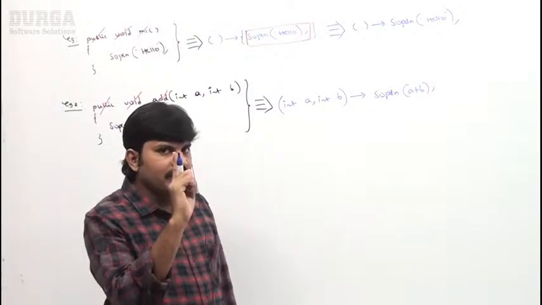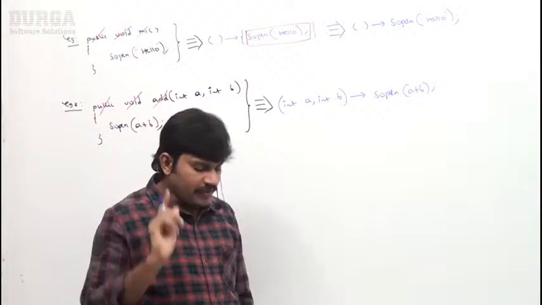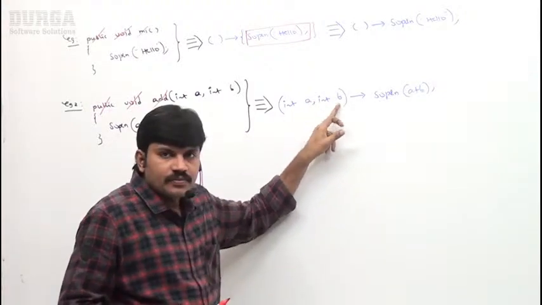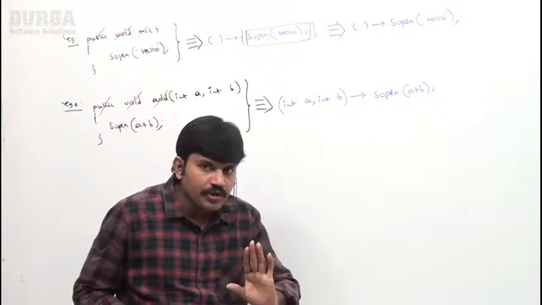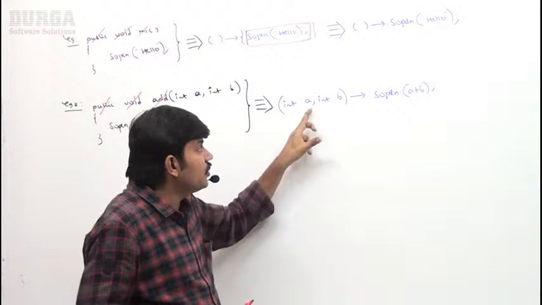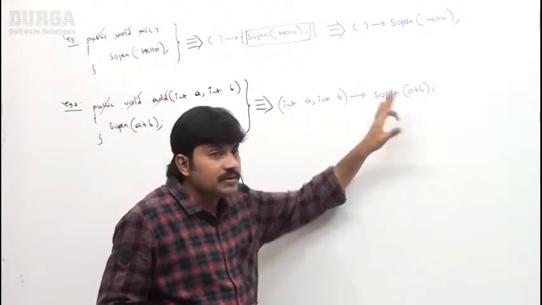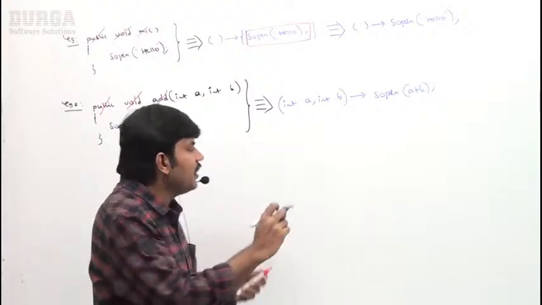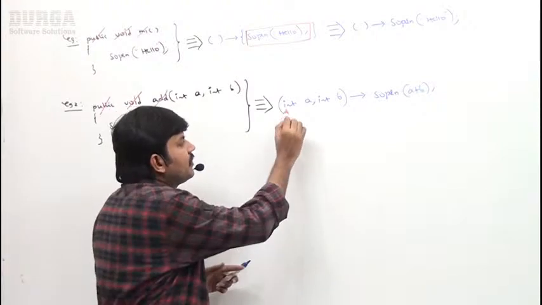Next, a very important point. Keep this point in your mind. A and B are what type? 2 int values, right? I just want to take these 2 int values and print the sum of them. That's my requirement. A and B are int type.